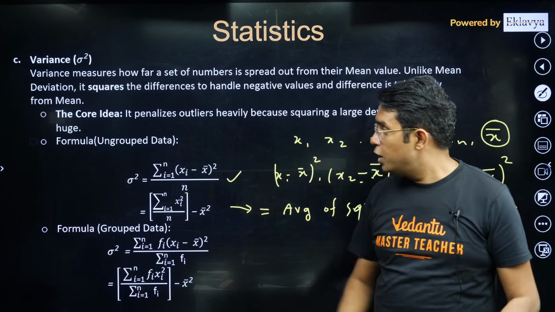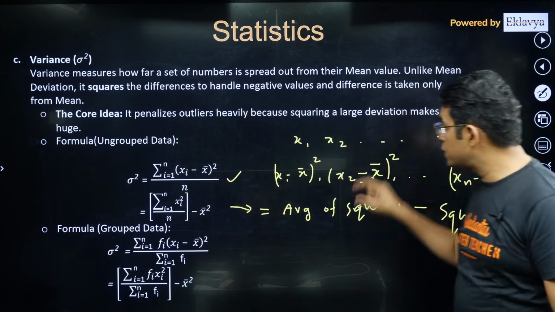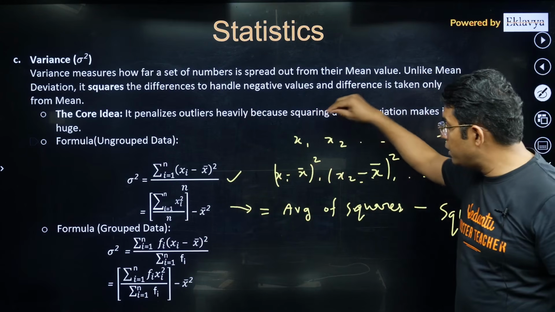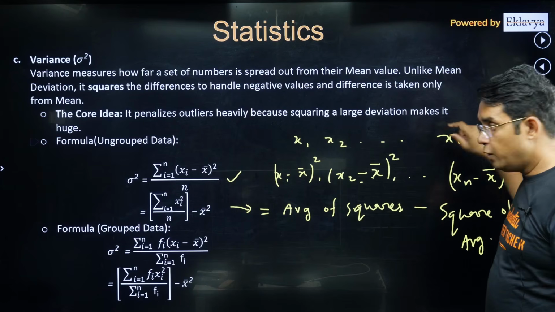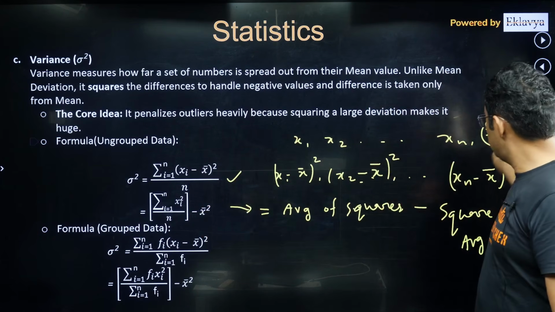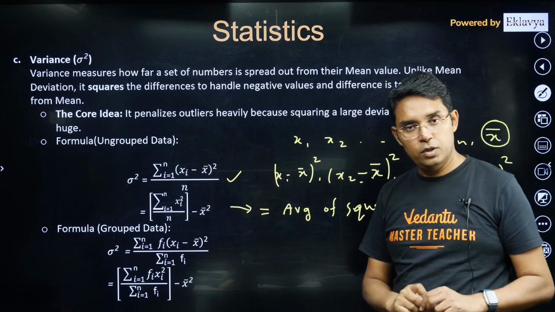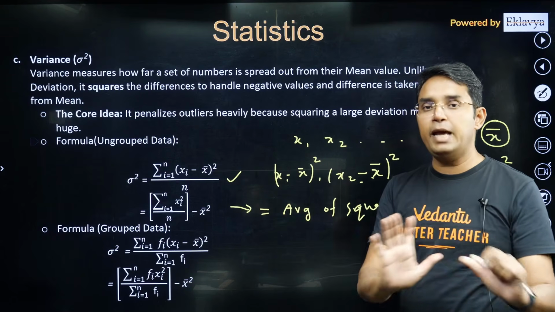So this is how your variance can also be calculated. You need not take the difference like this; you just take the square of every data, take their average, minus the square of the average, and that will give you the same value which you are getting from here. Very simple proof, but I am avoiding it.